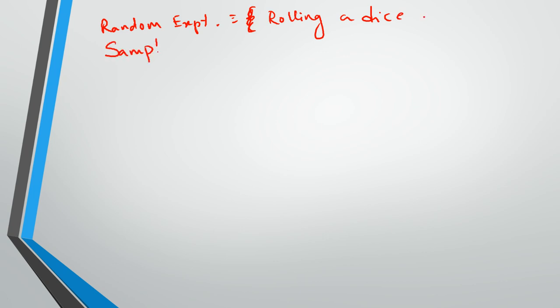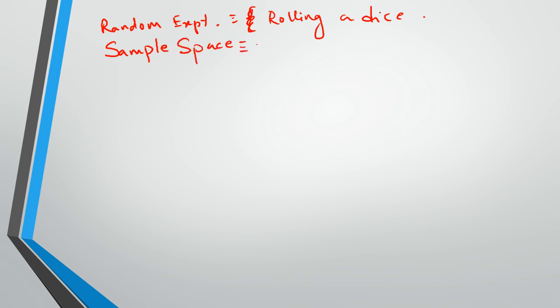So let's take an example. We already discussed this example before. Let's say the random experiment we are performing this time is rolling a dice. You can easily understand, if we roll a dice, what will be the sample space?